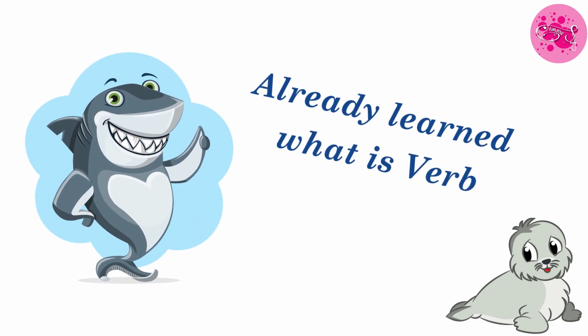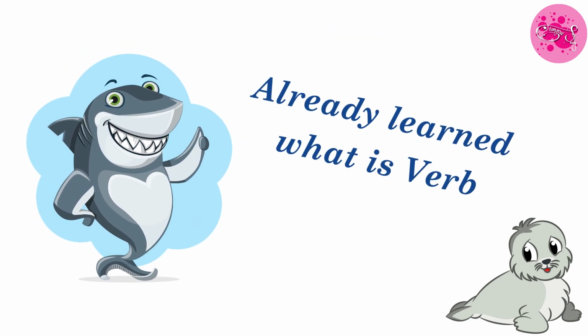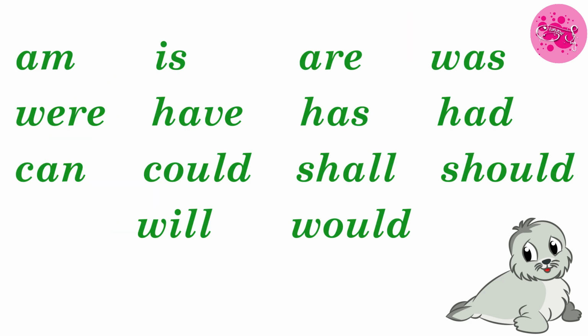Children, we have already learned what is a verb. Yes or no? Here are some 2-letter, 3-letter, 4-letter and 5-letter verbs which are shown here. Am, is, are, was, were, have, has, had, can, could, shall, should, will, would. Now all these words are verbs, and these verbs are called special verbs.